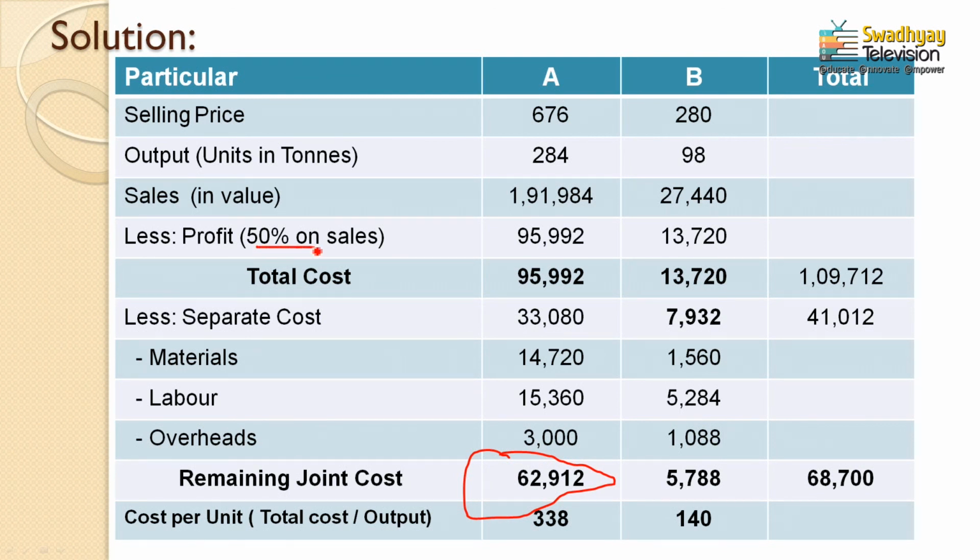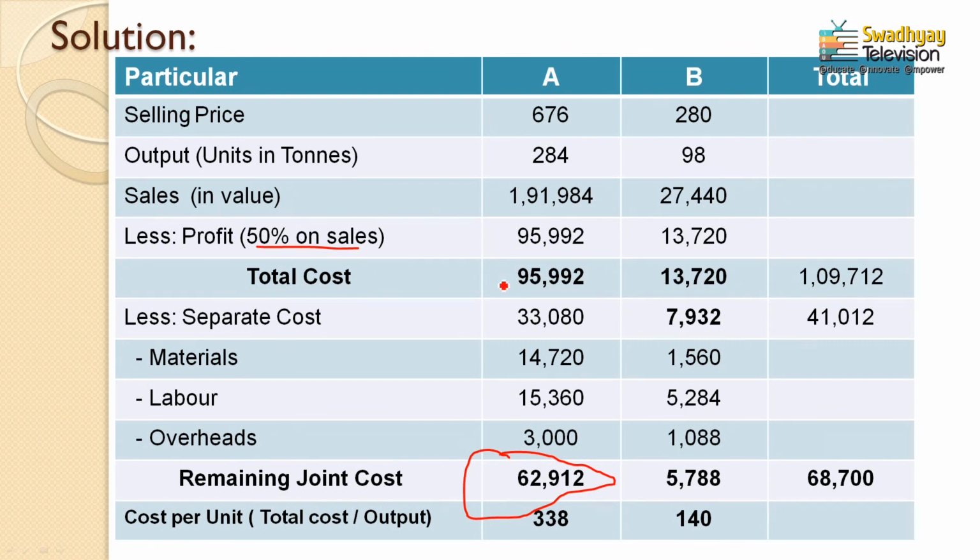There is one equation, if you remember, I told you in the first lecture: if the percentage of profitability is given on sales and you have a cost price, then you have to apply the table. Here I directly tell you the answer: if 50% profit on sales is given and the cost is available, then it is 100% profit charged on cost price.